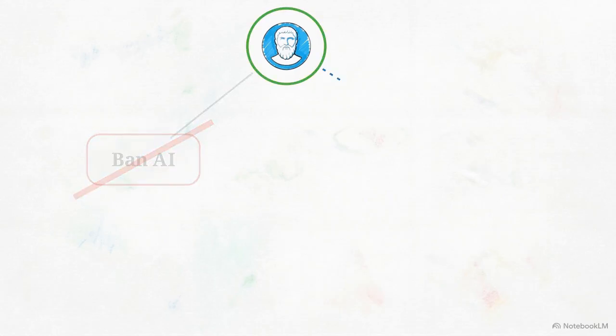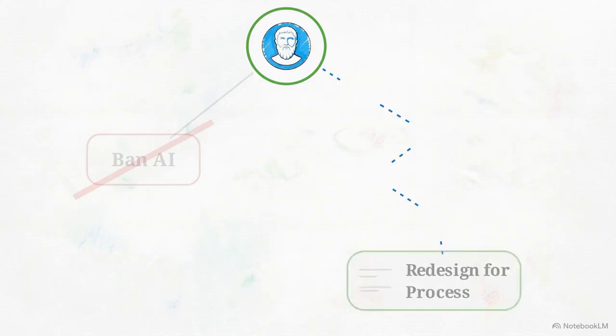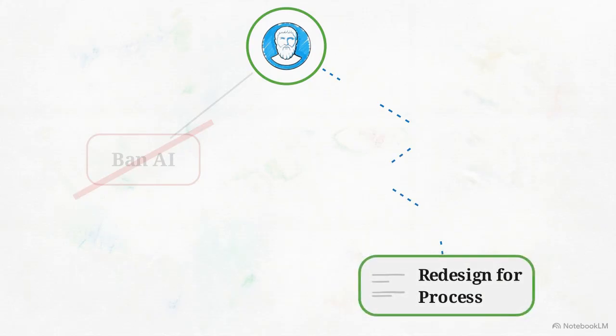The solution requires shifting how we evaluate understanding entirely, moving focus away from the final product and toward the steps taken to get there. This graph tracks cognitive friction over time during a learning task. Developing human expertise requires the apprenticeship struggle, the mental effort of organizing thoughts, making mistakes, and solving problems. When a student uses a generic AI prompt like, "Write this for me," that necessary friction drops to zero.